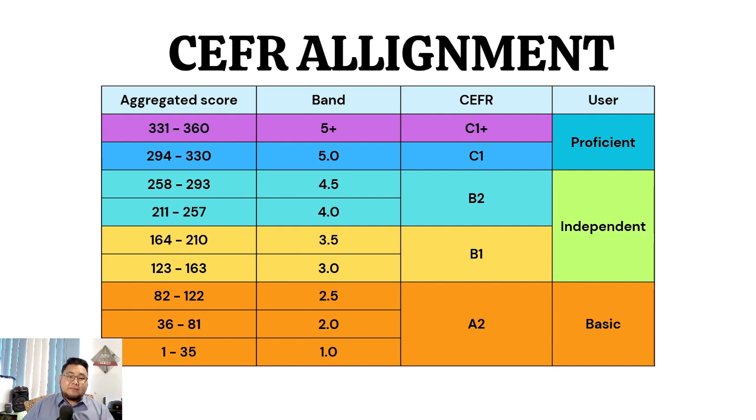When it comes to the CEFR alignment, meaning if you get MUET band 5 for example, how does that equate to CEFR, the Common European Framework of Reference? Band 5 equals C1. For those who are from TESOL, if you want to continue your career in education, of course teaching English, you will need at least C1. So you have to look at your programs. What is the base requirement that your faculty requires for you to graduate?